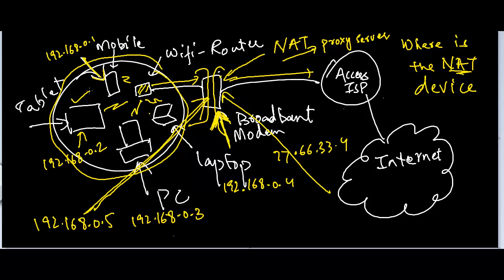So maybe through this tablet we wanted to access a website, and because we can't directly access it with a private IP, the NAT device is going to help us get that web page from the internet. That is why we say that the NAT device is behaving like a proxy server. It is doing something on our behalf.